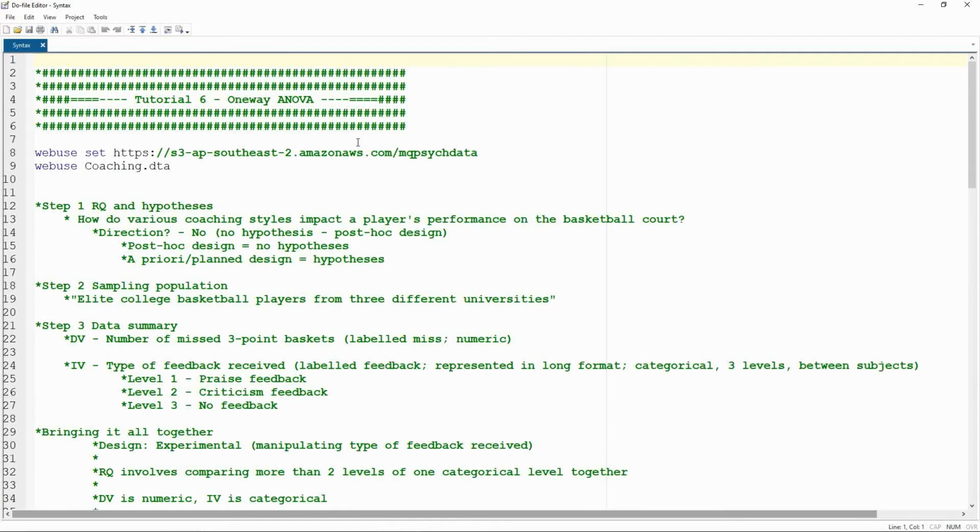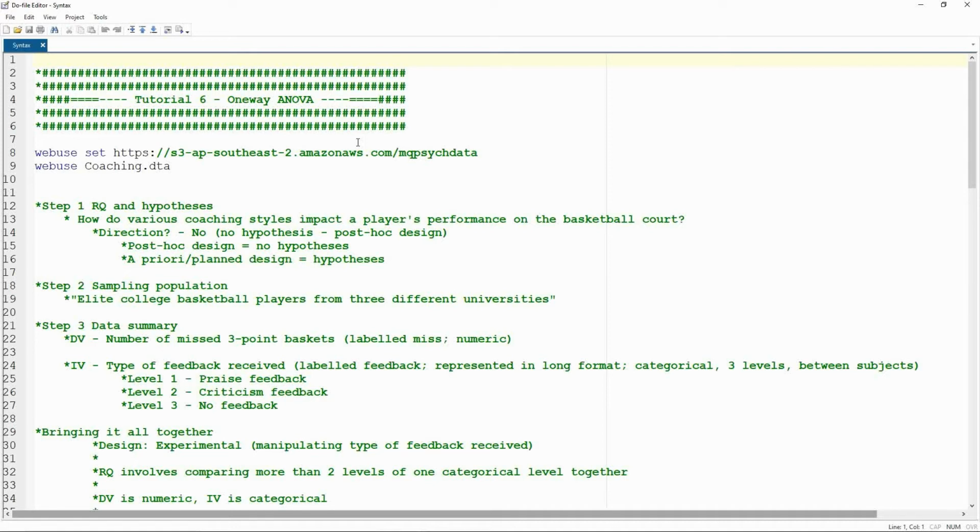So last week we looked at independent samples t-tests and we looked at Anova as well. And we spoke about Anova being an alternative to independent samples t-tests when your IV has more than 2 levels. And we said that Anova is useful in this case because it can compare 3 or 4 or 5 or however many levels you have of an IV together simultaneously without having to run multiple tests, without producing multiple p-values, without inflating your type 1 error rate, without increasing your chances of telling a man that he's pregnant.